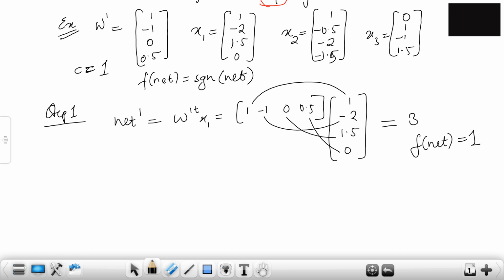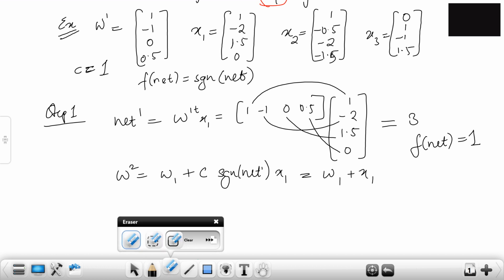Okay? So now we have to update the weights. W2 will be what? W1 plus what is it? CRX, right? C is what? C is 1, right? And R, the learning rate, R is what is over here? R is f of net. R is f of net in Hebbian learning. So what is f of net over here? Signum. So I'm just going to write signum of net here, net 1, right? Then what I get? I get x1, the input vector that I had. So this becomes basically nothing but W1 plus x1. Is that correct?